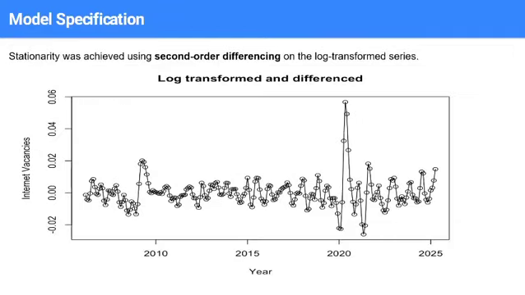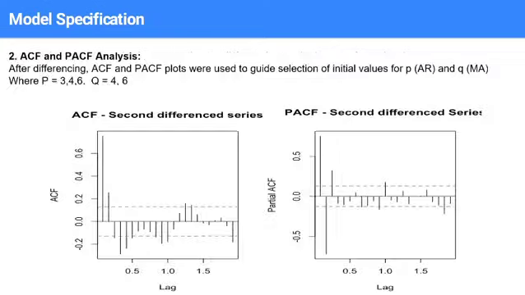The first one is the ADF test, where the p-value is 0.37, which is greater than 0.05. Even when we check the PP test, the p-value is 0.83, which is also greater than 0.05. We can confirm with the KPSS test, where the p-value is less than 0.05. So by this we can confirm that the series is not stationary. Then stationarity was achieved using second order differencing on the log-transformed series, and you can see the output here. After log differencing, ACF and PACF were plotted.